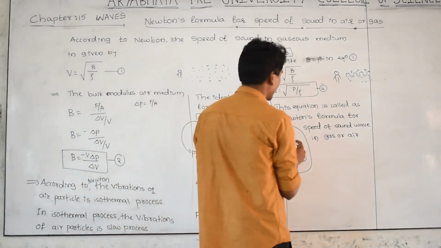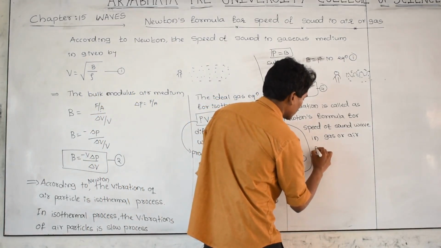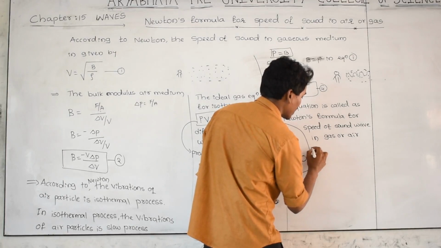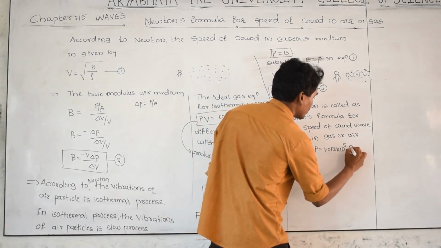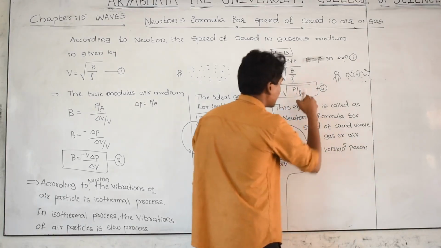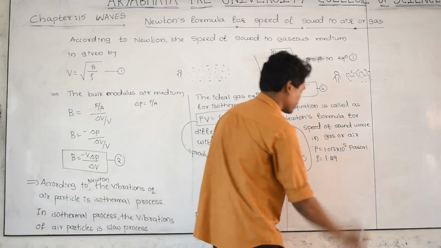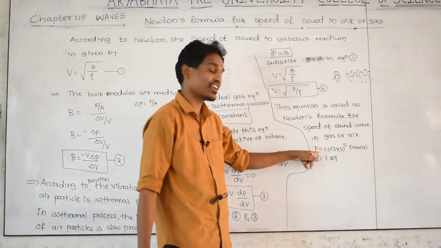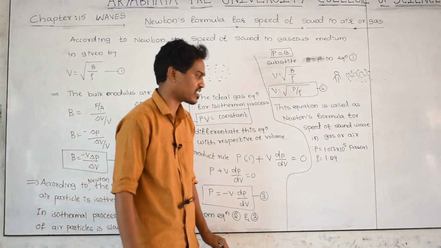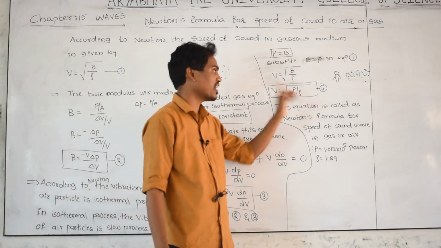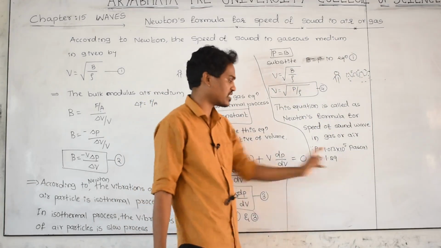Here, as you know very well, P is nothing but atmospheric pressure. Its value is 1.013 into 10 to the power of 5 Pascal. And rho is the density of air, that is 1.29, because the sound is moving in the air medium, that's why we have to consider air density.